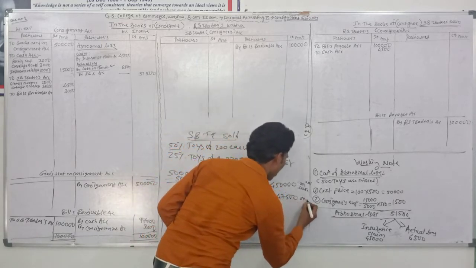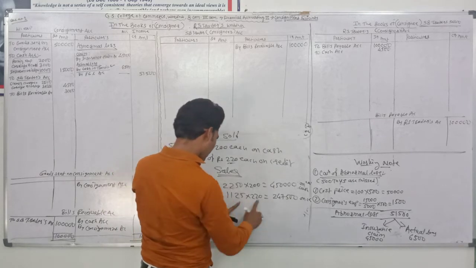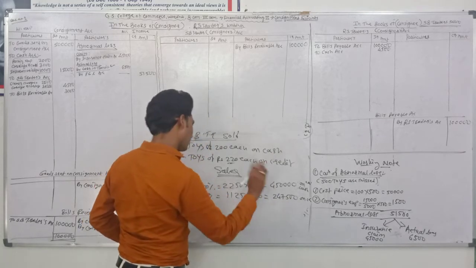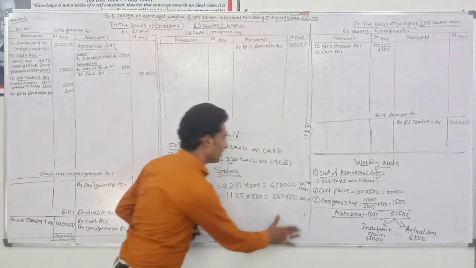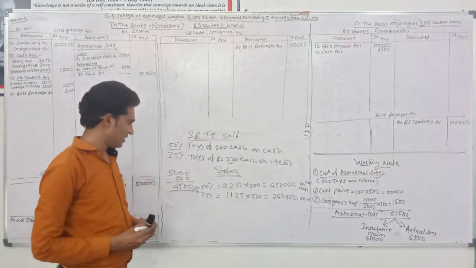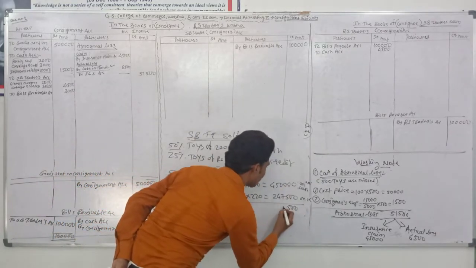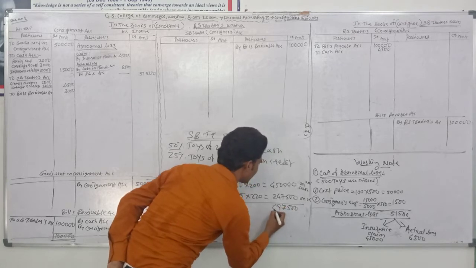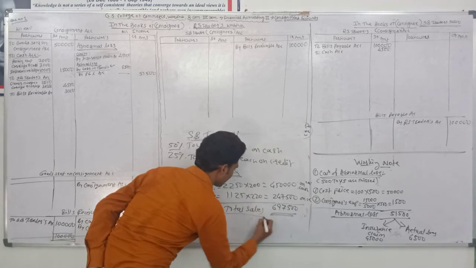2,45,000 on credit. Making the calculation, check it. Okay, correct. Credit means this is the cash sales and this is credit sales. Total sales 507,996. It's the total sales.